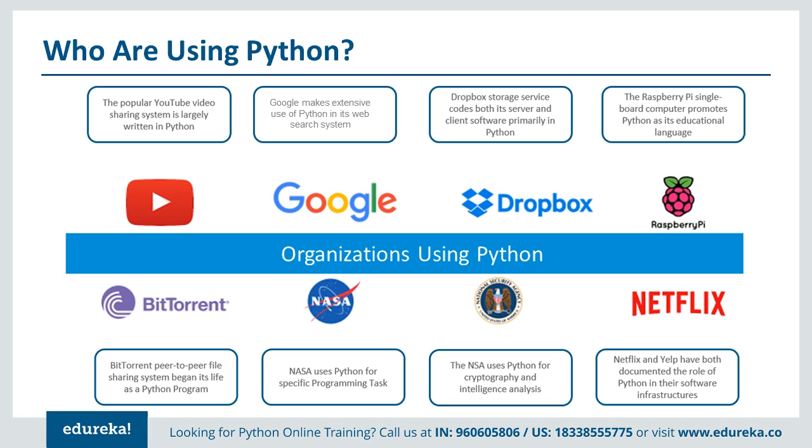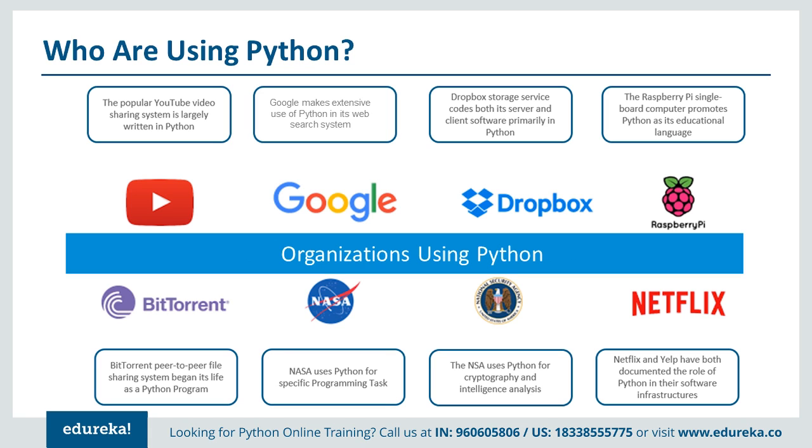YouTube is using Python to manage such a huge database of different videos. They are using it for different approaches and different automations. Google is also storing a lot of web content and web pages there, so they are also pretty much using Python here. Dropbox, Bitbucket, all these different organizations and applications in fact use Python for their programming.